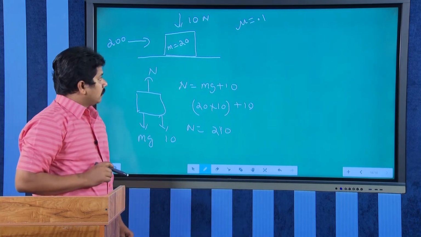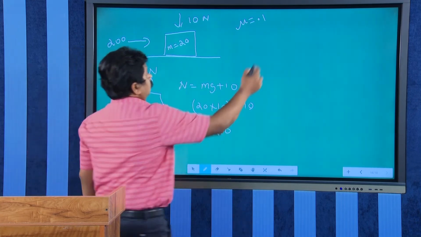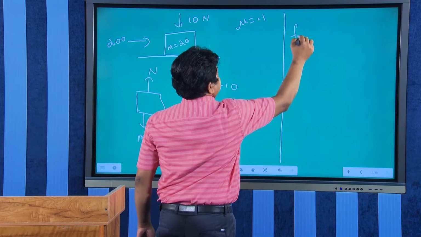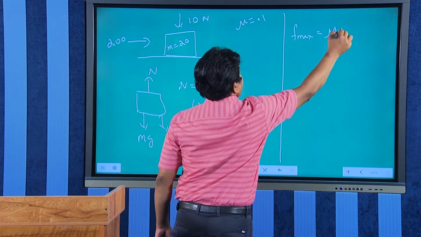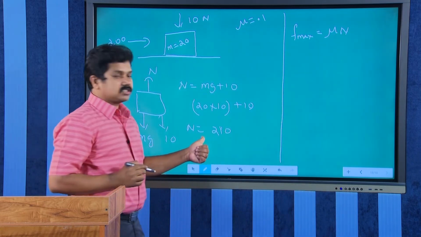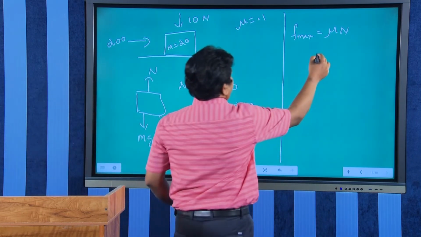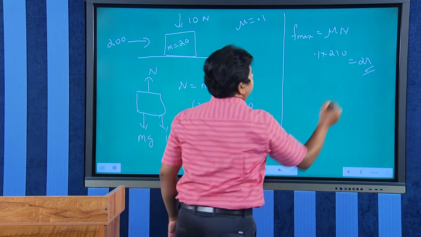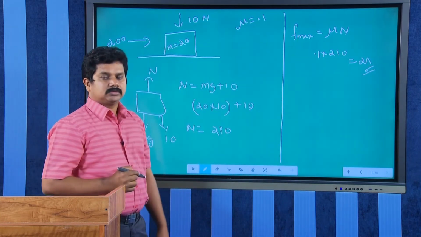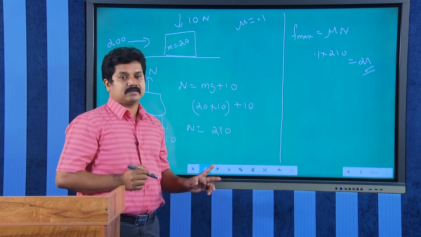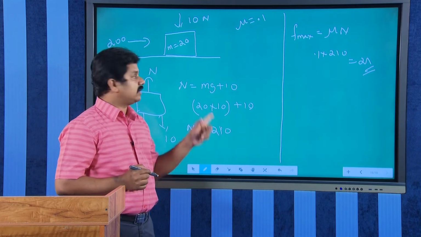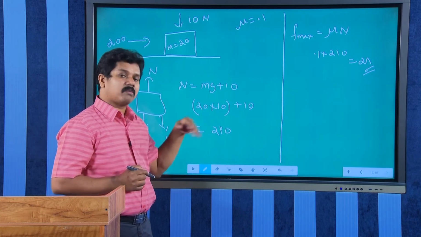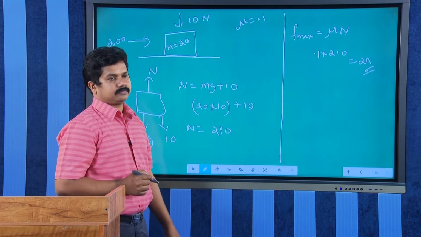Now, what is the maximum frictional force? F max equal to mu into N. Now the normal reaction is 210. So, 0.1 into 210, it will be 21. See, normal reaction is not always mg. Normal reaction may vary, depending on the situation. When there is an additional force on this block, normal reaction will be different from mg.